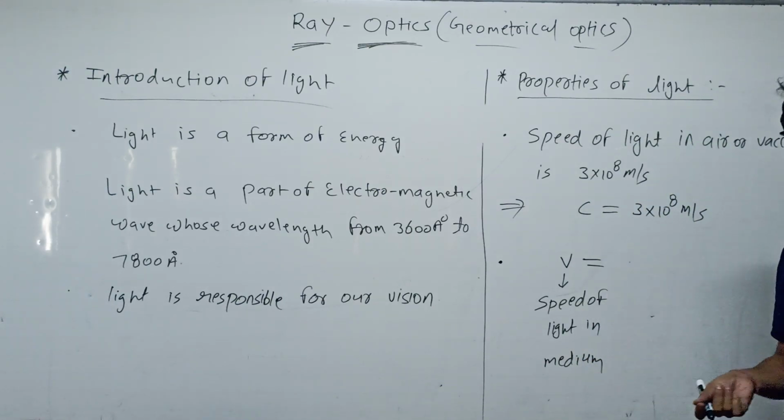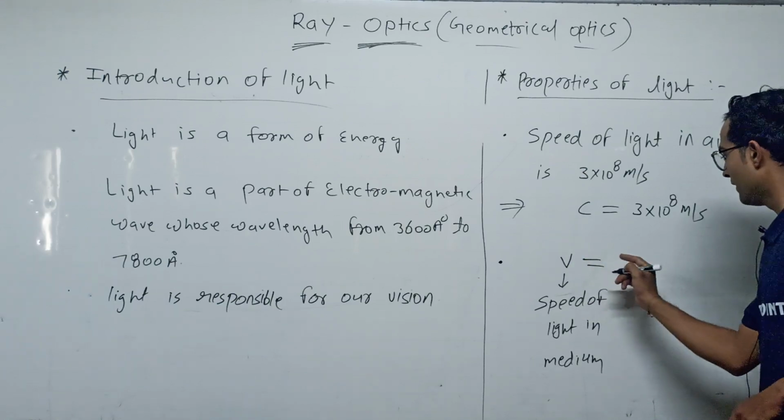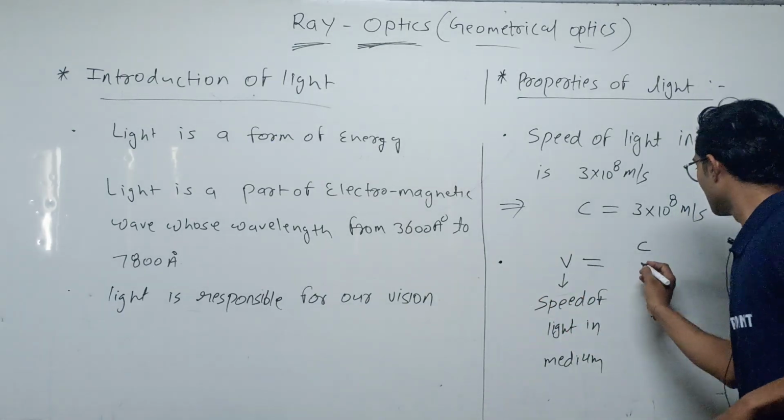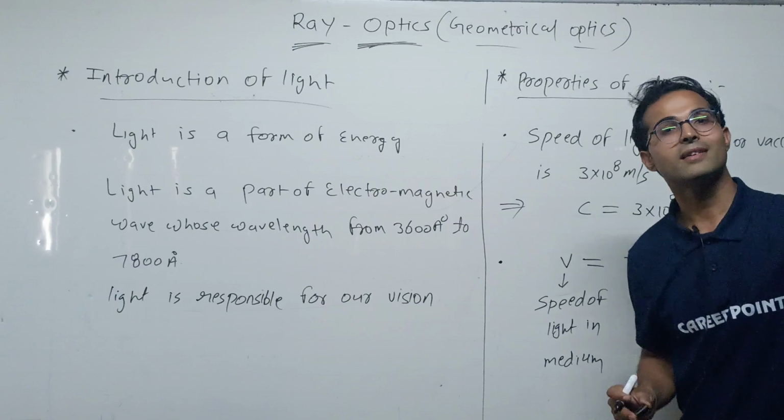So what is the relation between V and mu? V is equal to the speed of light in vacuum divided by the refractive index of that medium.